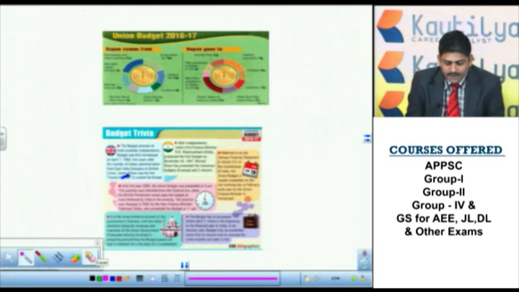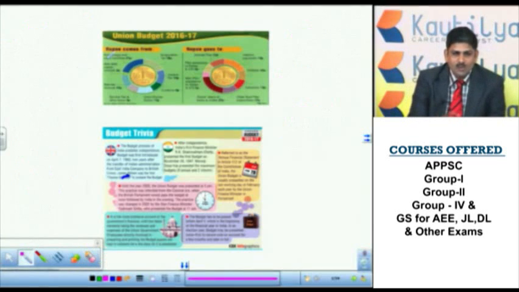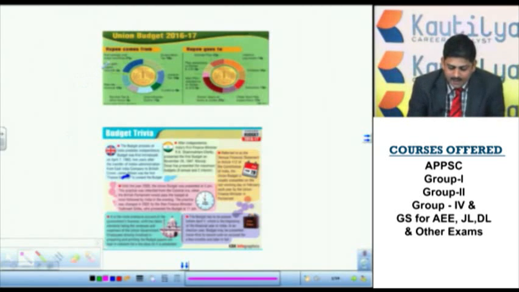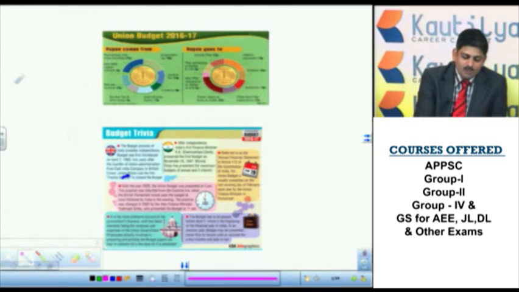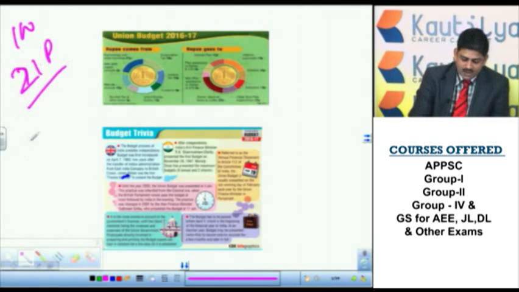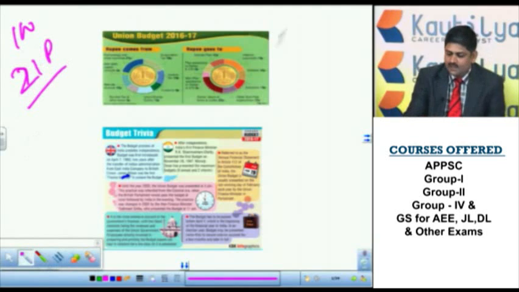Now for India, how the rupee comes and how the rupee goes. If you see here, borrowings and other liabilities, that means the government of India will bring in the money. How much? For every 100 paisa, 21 paisa it brings. Now, how will they ask a question on this particular issue?